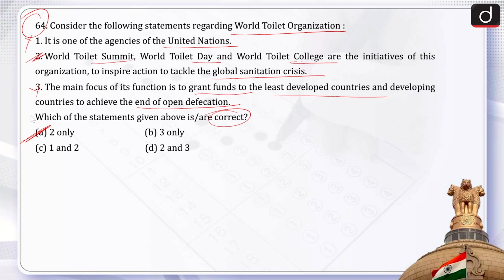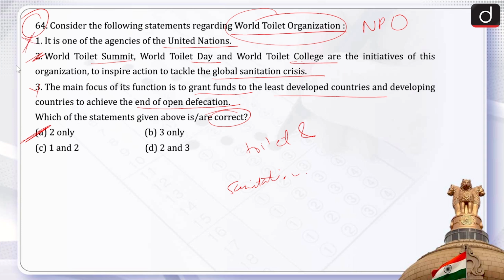So, first and third are wrong. If we talk about the World Toilet Organization, it is a non-profit organization which is committed to improving toilet and sanitation conditions worldwide. It was granted consultative status with the United Nations Economic and Social Council in 2013.